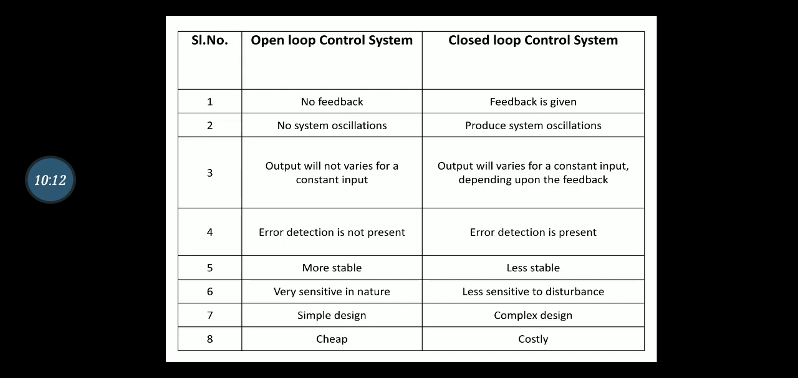This difference will be repeatedly asked from the examination point of view, so just memorize these differences, and you can also quote the examples. An example of an open loop control system is the traffic signal. For a closed loop control system, you can quote the automatic electric iron. So these are the differences between open loop control system and closed loop control system.